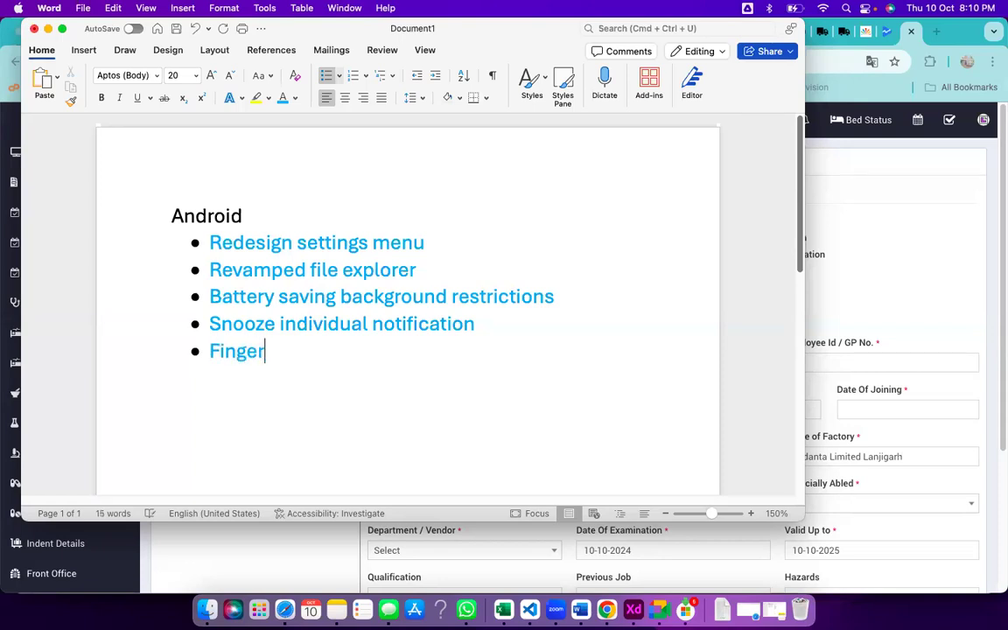Next here is the fingerprint scanner. That is a fingerprint scanner gadget. This is for security reasons. In every device, a fingerprint scanner should be added. That is mandatory, if you want to release this Android.